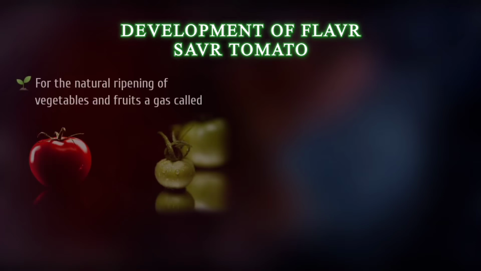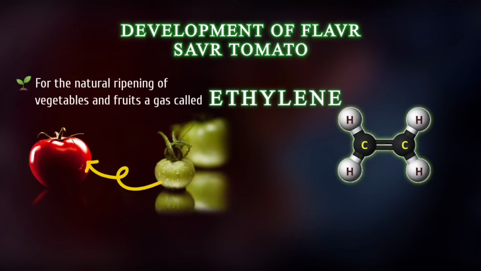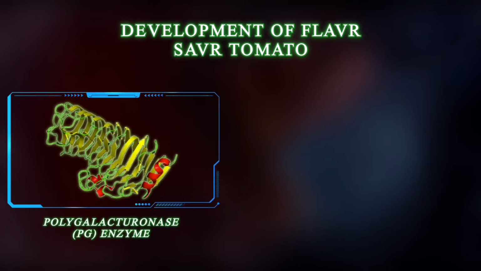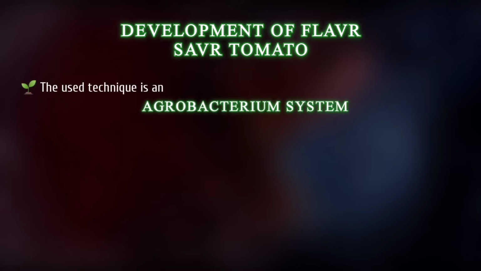The development of the Flavr Savr tomato. For the natural ripening of vegetables and fruits, a gas called ethylene is very important. It is produced by the plant itself. It has the function to gear the vitamin, aroma, and taste productions. The enzyme polygalacturonase, or PG enzyme, is the reason why the pectin in the tomato cell wall is dissolving and the tomato will get muddy. The technique used is an Agrobacterium system.